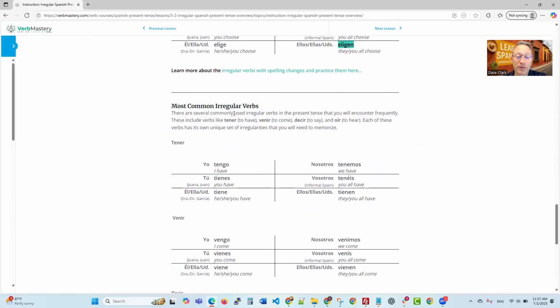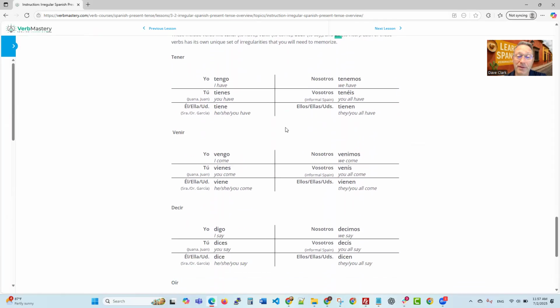Now, most common irregular verbs. There are several commonly used irregular verbs in the present tense that you will encounter frequently. These include verbs like tener, to have, venir, to come, and decir, to say, and oír, to hear. Each of these verbs has its own unique set of irregularities that you will need to memorize.